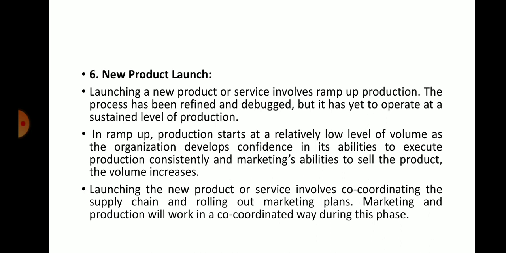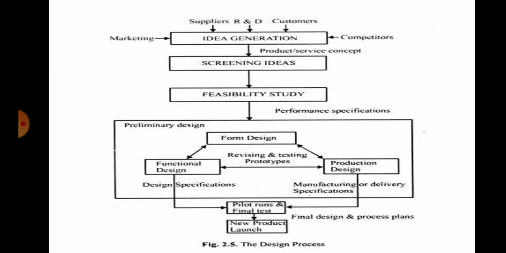All these 6 steps, if they ask in the examination, explain the product design process, you have to define all the 6 steps with the help of the neat diagram. Understand? So you can see in the diagram here, the first step is idea generation, where ideas are generated from the internal customers as well as from the external customers. Who are the internal customers? R&D, marketing. Suppliers, customers and competitors are externals.